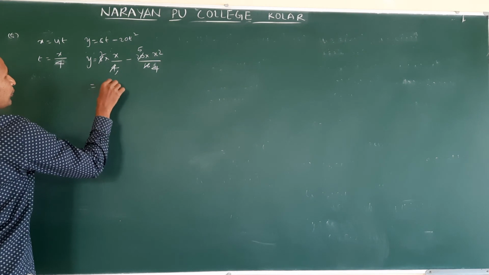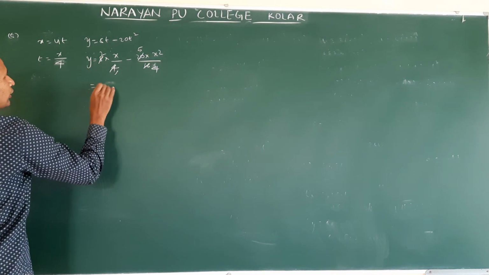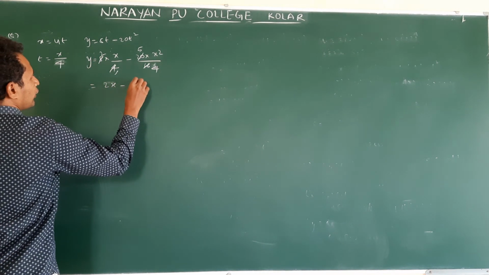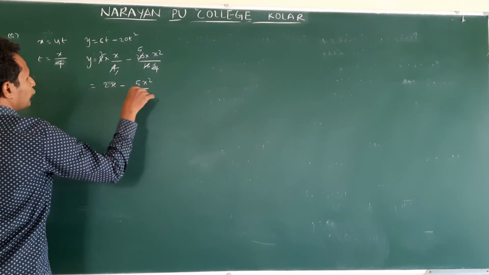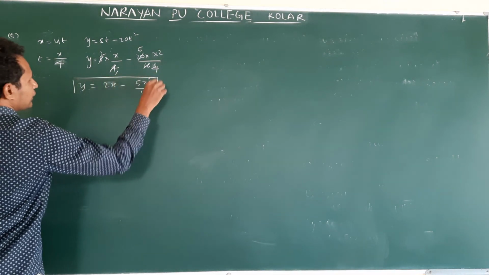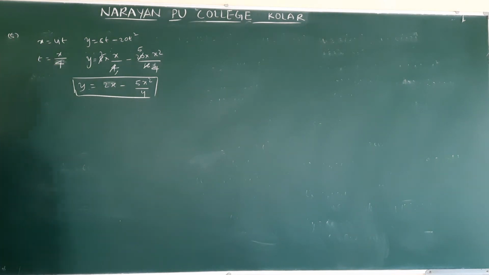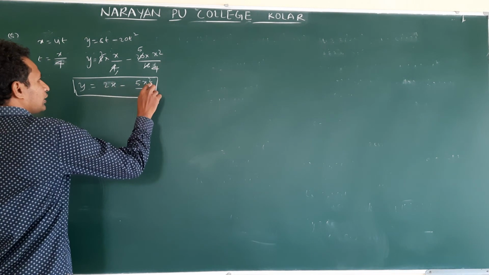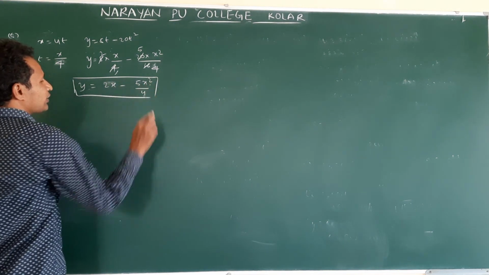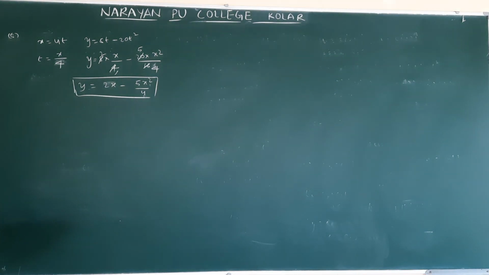So this is y is equal to 2x minus 5x square by 4. Now this is the equation. What is the order of this equation? Power of x here 1, here it is 2. Maximum is 2. It represents what? Parabola.